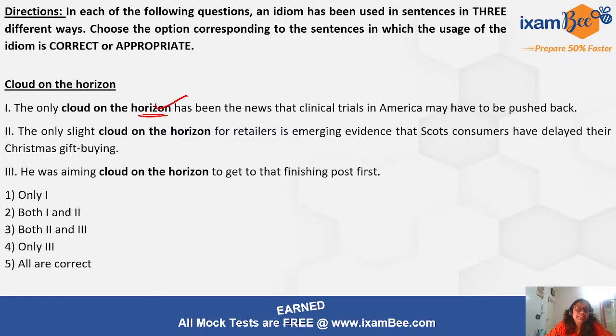The only slight cloud on the horizon for retailers is emerging evidence that Scott's consumers have delayed their Christmas gift buying. So yes, this is a negative thing, all right. So yes, this is the correct usage. So he was aiming cloud on the horizon. So no, this is not something that can be used in this context of aiming, right? So this is not right. It could be aiming to hit the target or something like this could be the correct usage here. So only 1 and 2 are correct here. Cloud on the horizon. Yes.